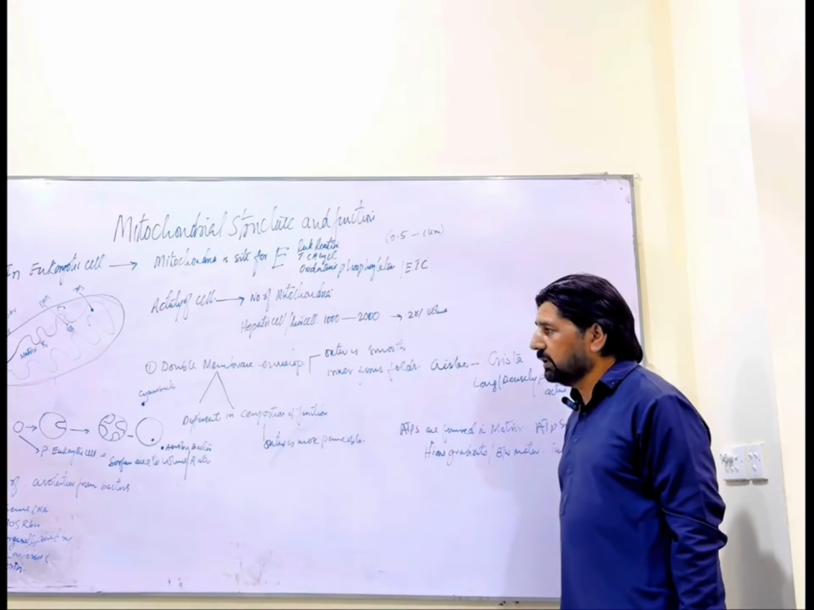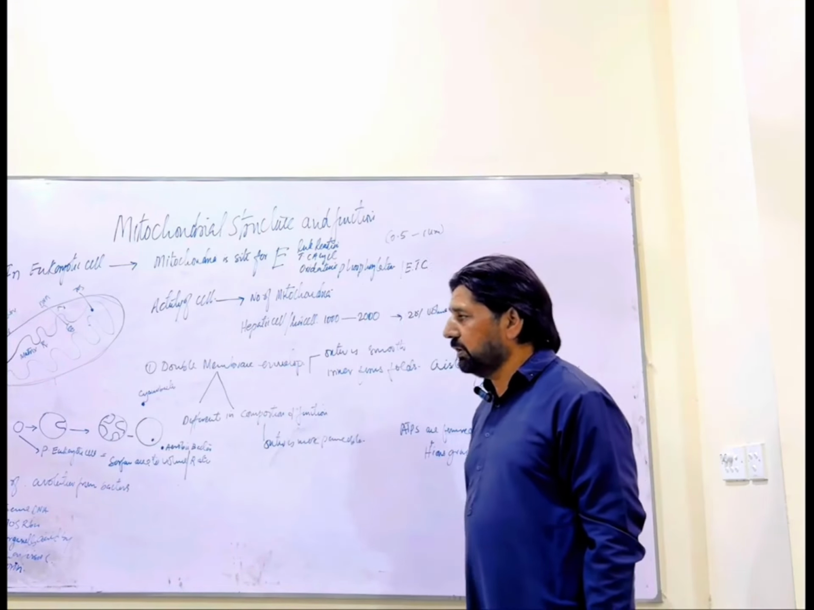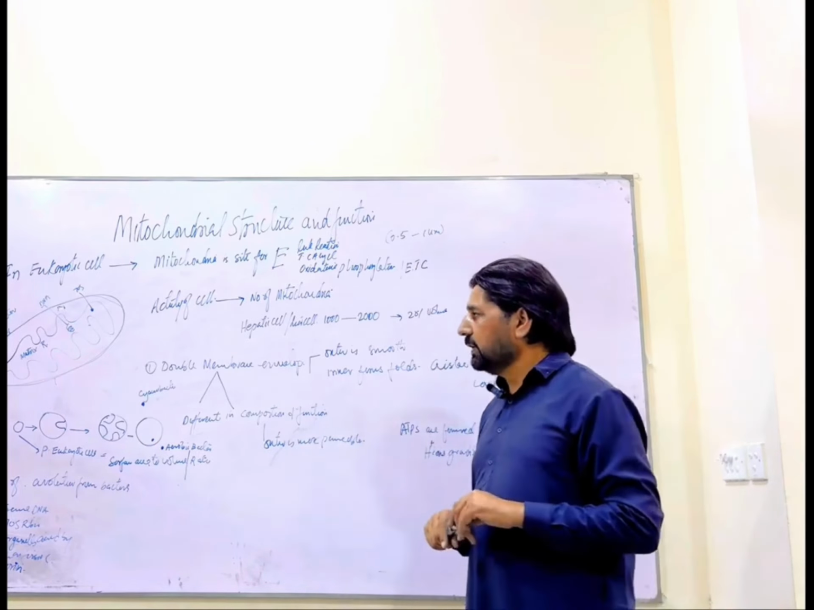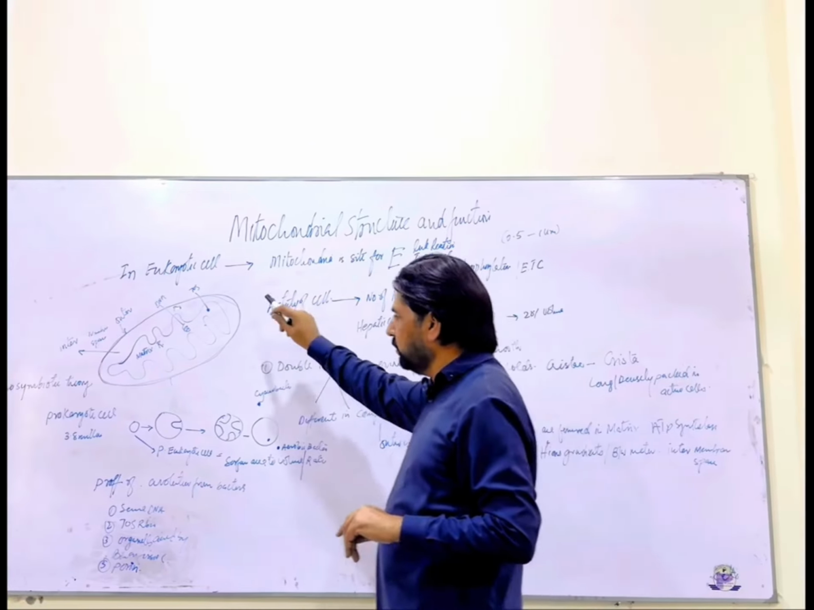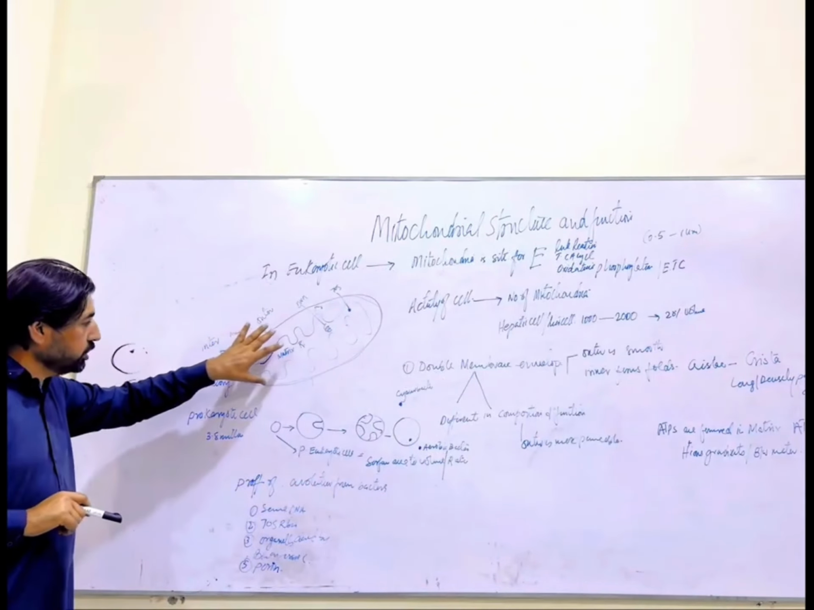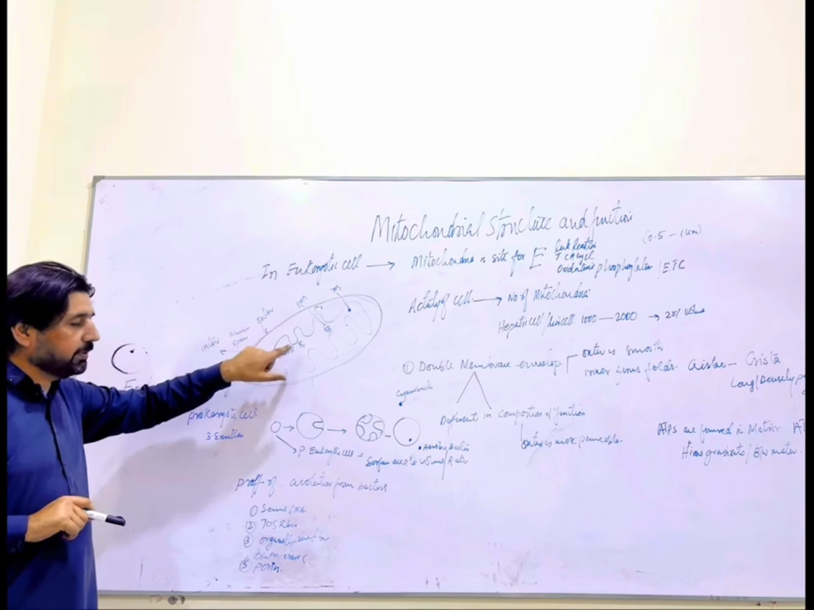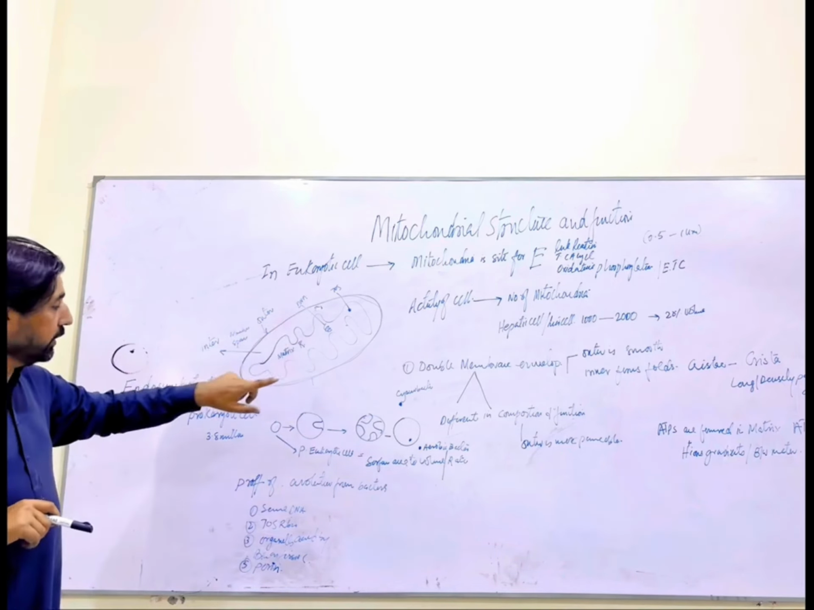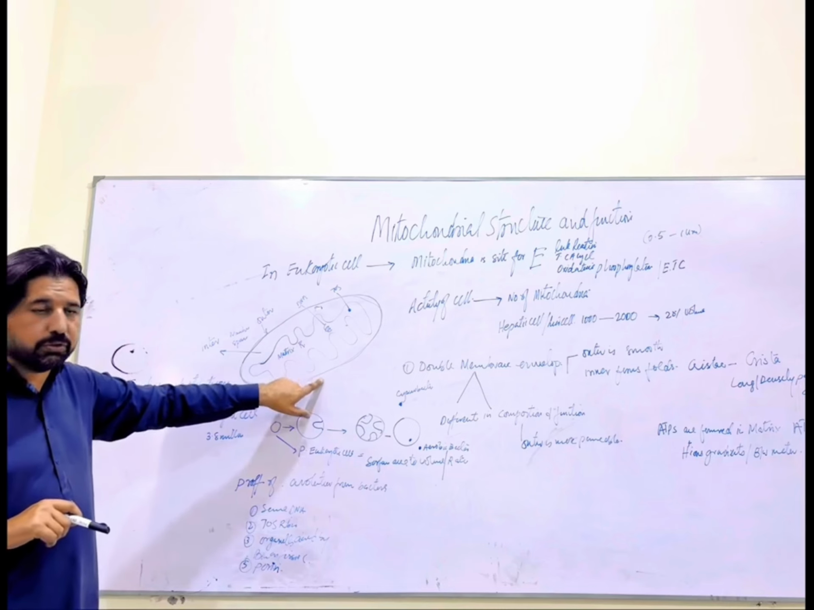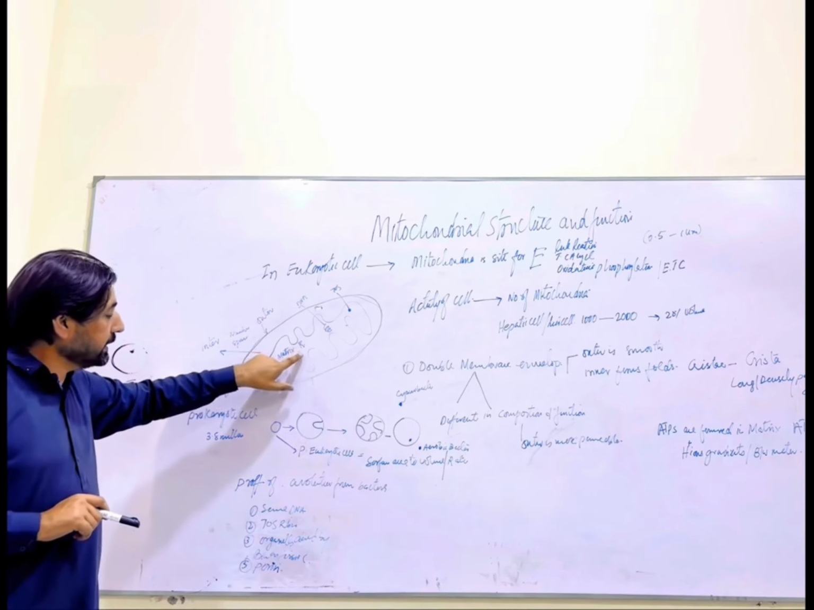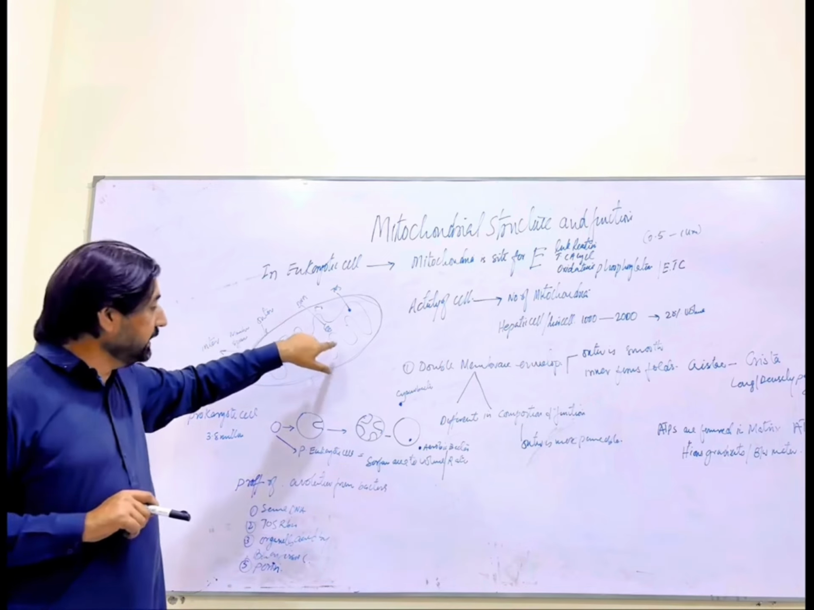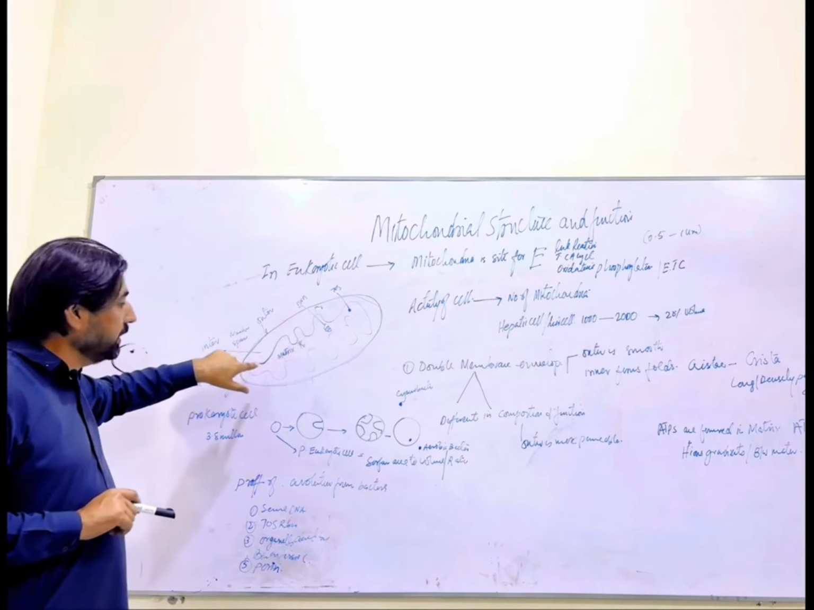Mitochondria is a double membrane bound structure. One of them is known as the outer membrane and the other is known as the inner membrane. The composition and function of the outer and inner membrane are absolutely different. The outer membrane is smooth and more permeable to small molecules. The inner membrane folds to form cristae. These cristae increase the surface area of the mitochondria.